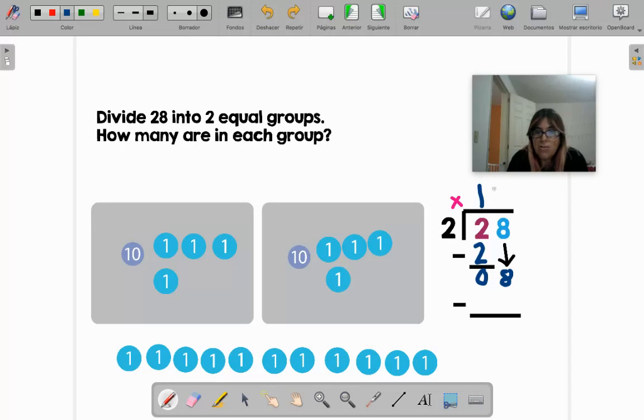2 times 4, I put it here, and the answer goes down, always down, all the way down now. 2 times 4, 8, and I put it here because remember, these are the ones. I cannot put it here because that would be the tens. No, I put it here, 8. And then again, we subtract. 8 minus 8, 0. Do you see how we got 14 and here we have 14? Well, now it is your turn.